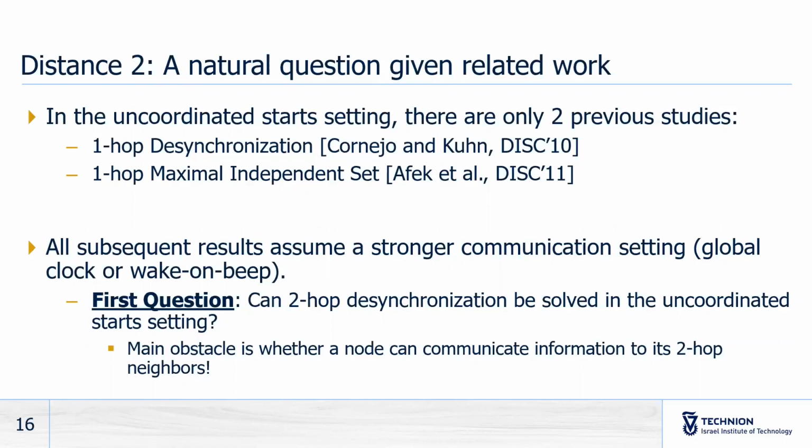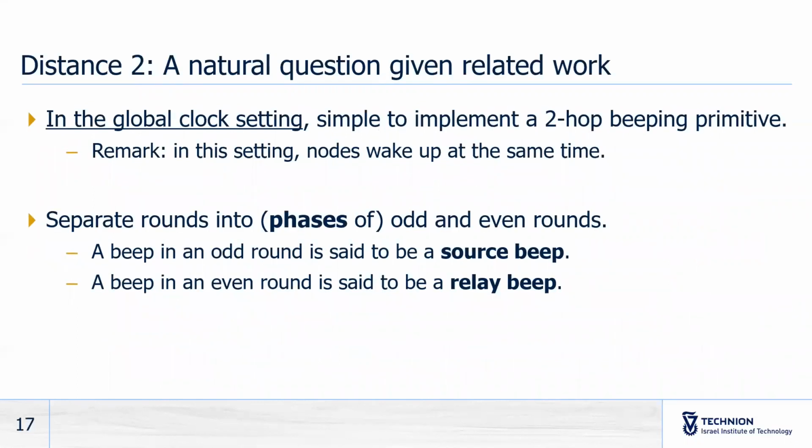Now, all other results in the beeping model assume a stronger communication setting. So a natural question is, can two-hop desynchronization be solved in the uncoordinated task setting? Or can any two-hop problem be solved in this setting? And the main obstacle for this is, can a node communicate information to its two-hop neighbors in this setting? Interestingly, this obstacle does not exist in the global clock setting. In the global clock setting, it is simple for nodes to implement a two-hop beeping primitive.